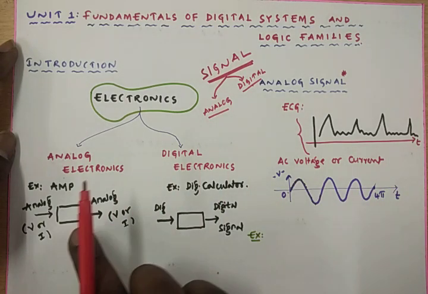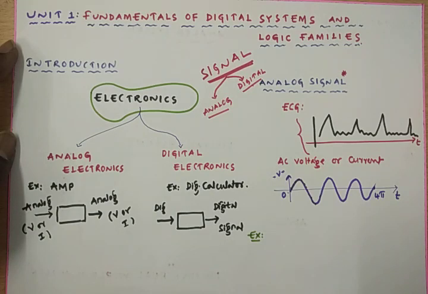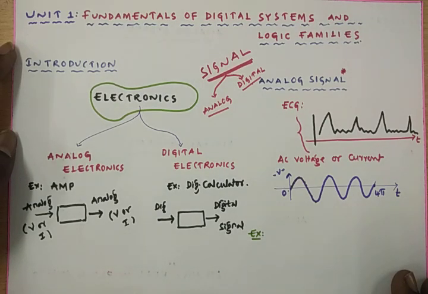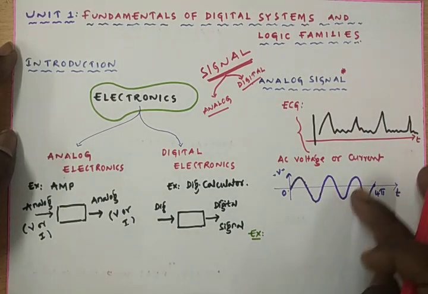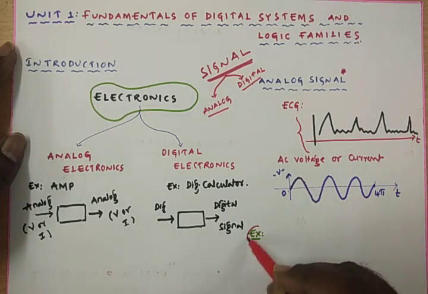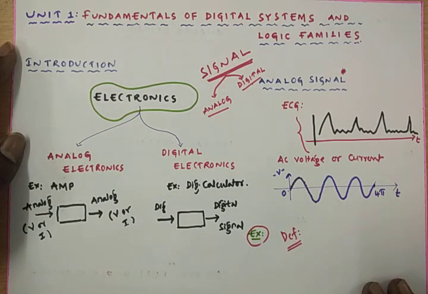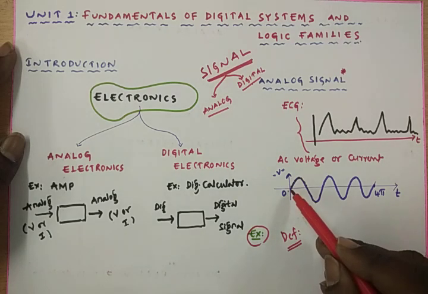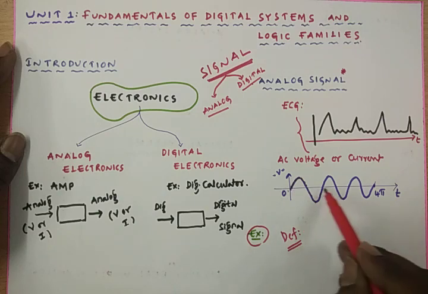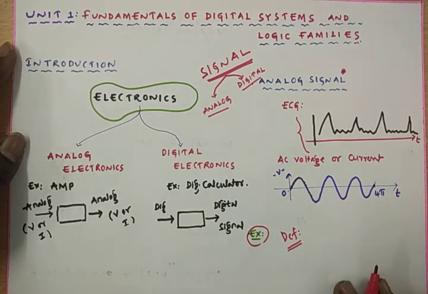These signals can be applied as an input in the case of analog electronics, so that we get the analog signal at the output also. That type of electronics is named as analog electronics. These two are the best examples for the analog signal. The definition of the analog signal is very simple: the amplitude and time are varying. A signal which continuously varies with respect to the time is called an analog signal.